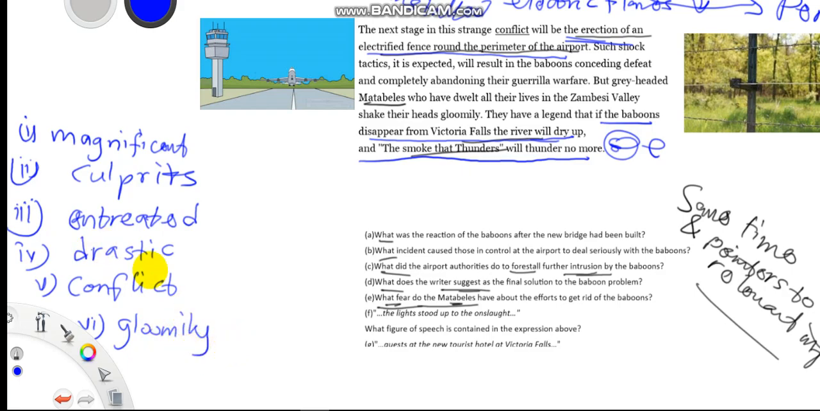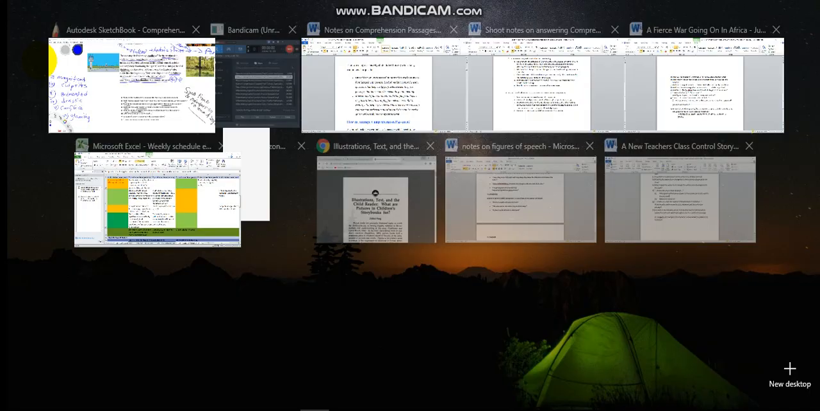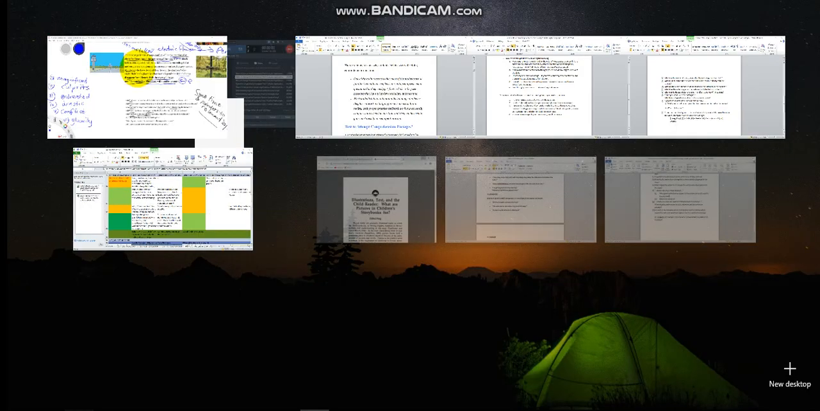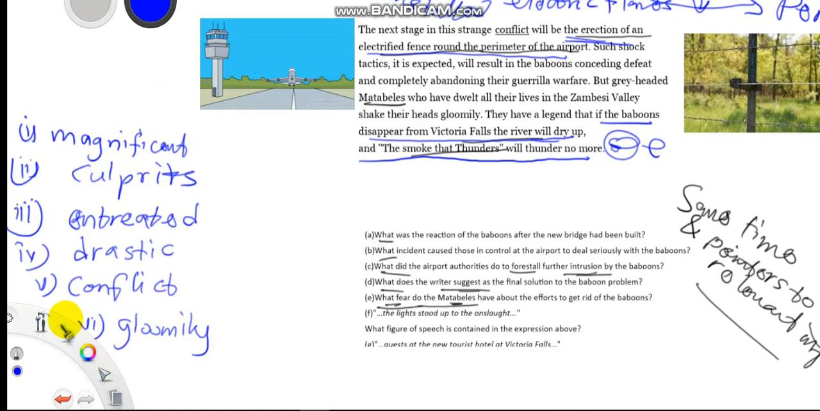Now, something you have to note about replacing words in passages is this. One, you have to make sure the word that you use to replace the word is the same part of speech. For example, the word magnificent here is an adjective. If you are going to replace the word magnificent with any other word, it should also be an adjective. So note the part of speech.